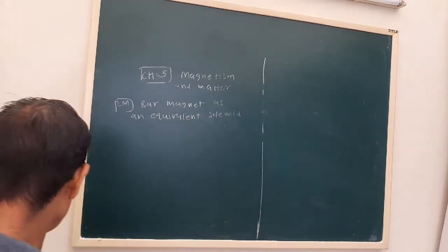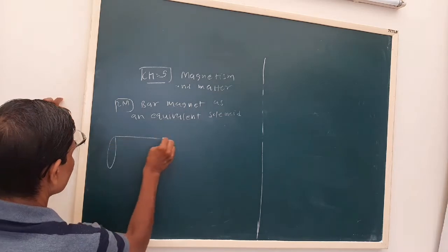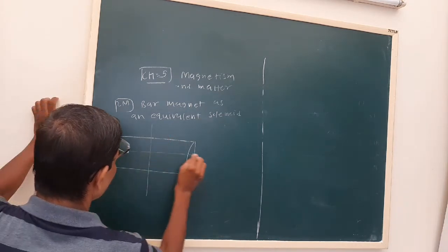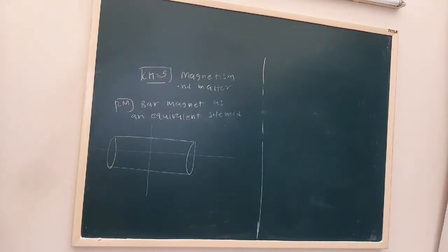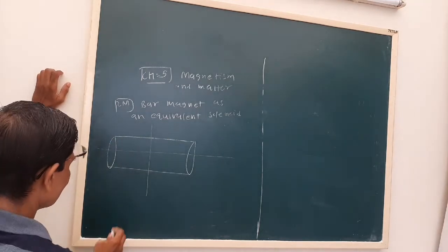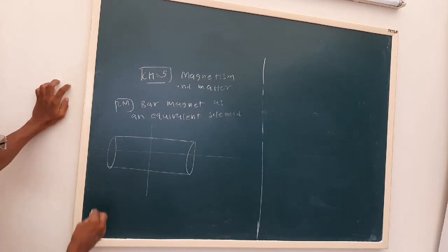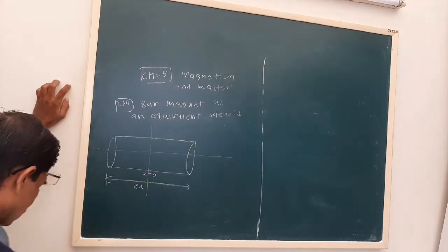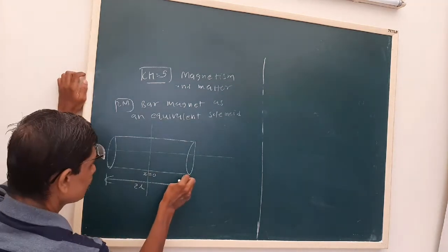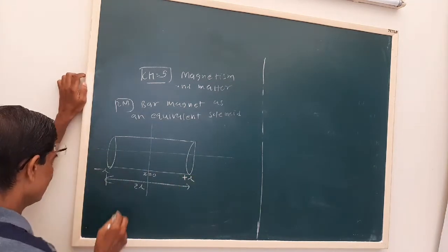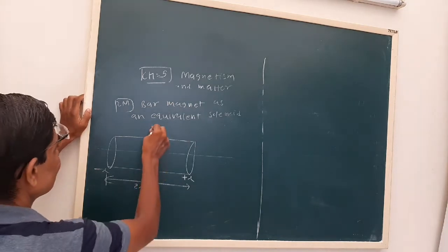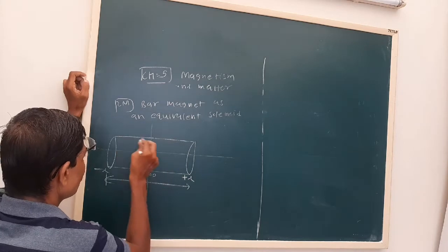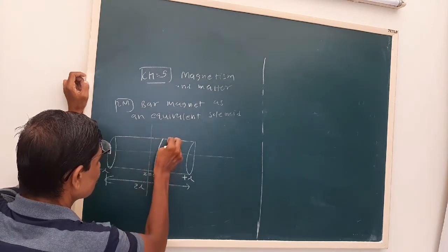Now consider, as I told, with some approximation we will be able to derive. Let us say the total length of the solenoid we consider 2L. We say x is equal to 0 at the origin, this will be plus L, this will be minus L. Solenoid turns are wound close to each other.